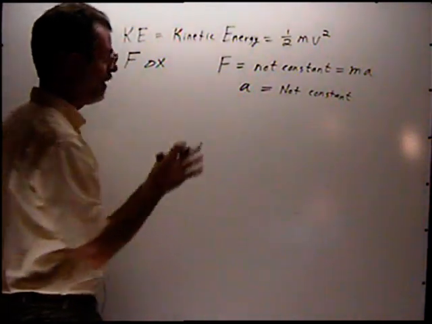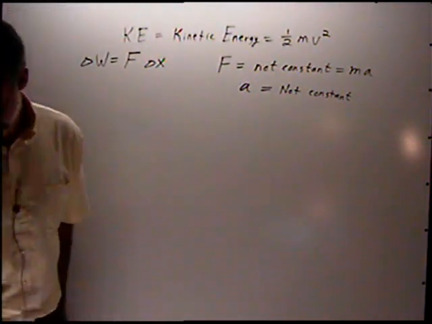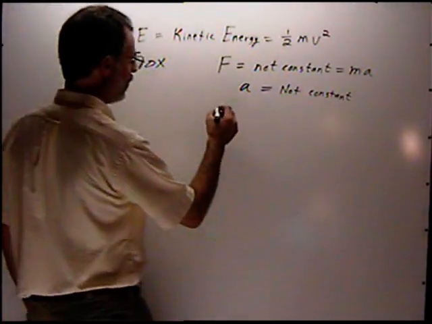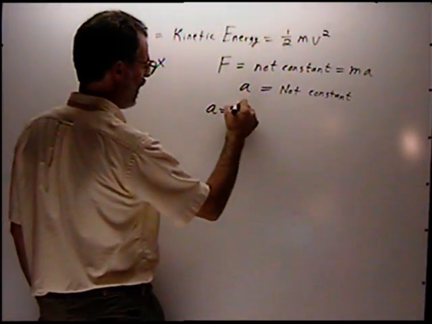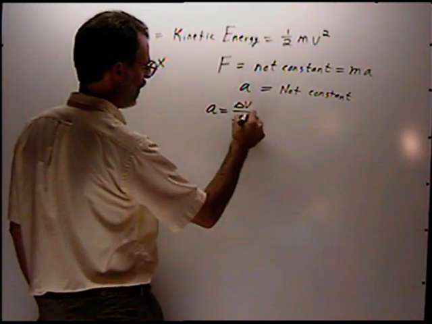Well, this is going to invoke some calculus here. Let's look at the definition of acceleration. It is the change of velocity over the change of time.